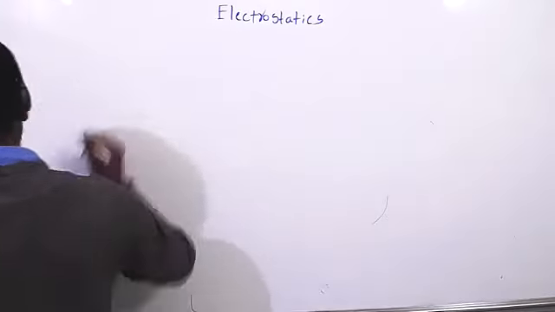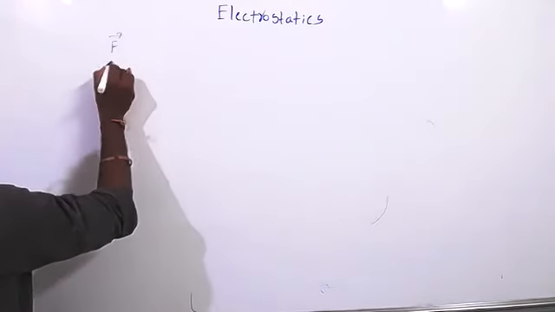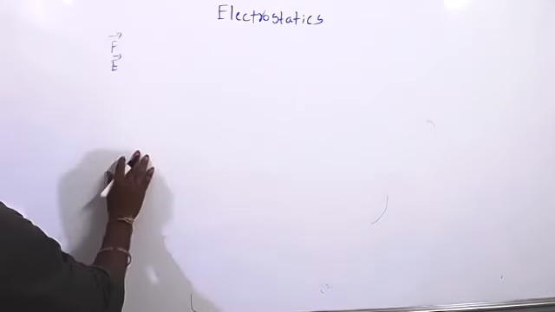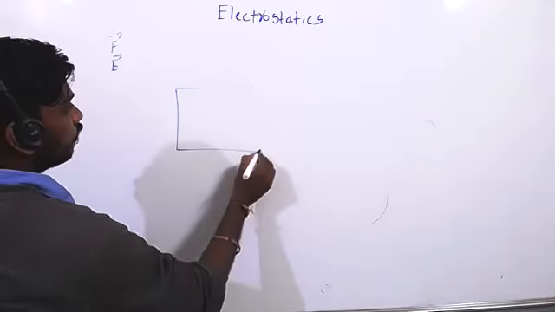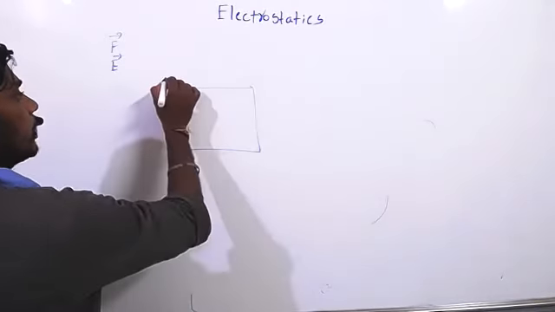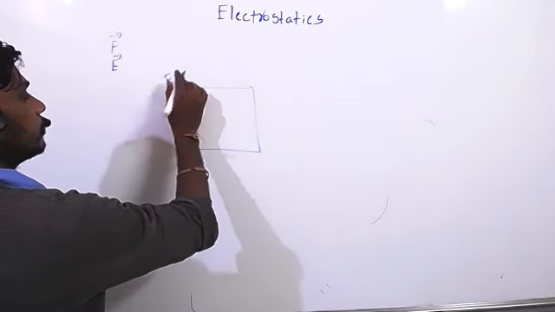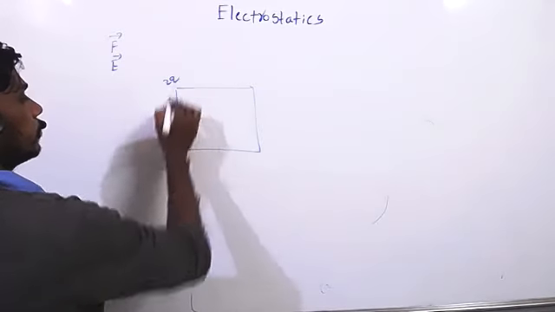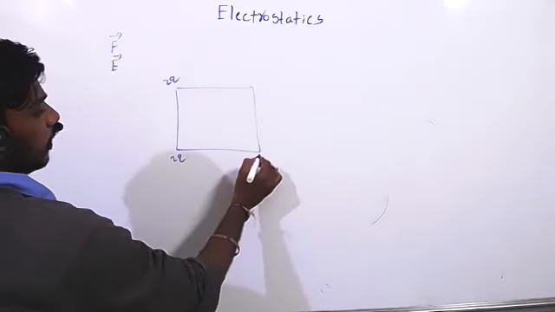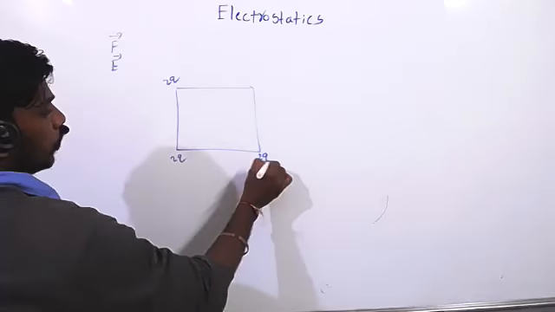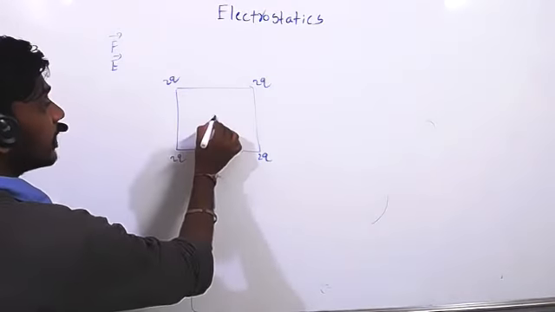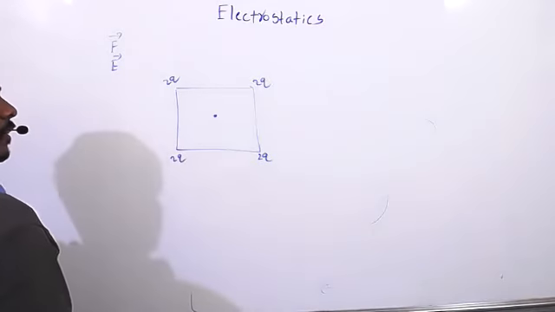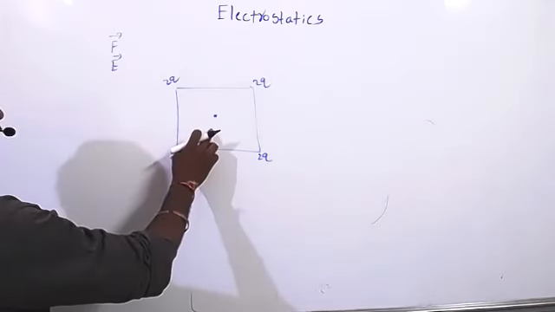Electric force is a vector quantity, so electric field is also a vector quantity. What they can ask, again they will give like this. They will take 2Q, 2Q. What is the electric field at the center, they will ask. What is the electric field at the center?